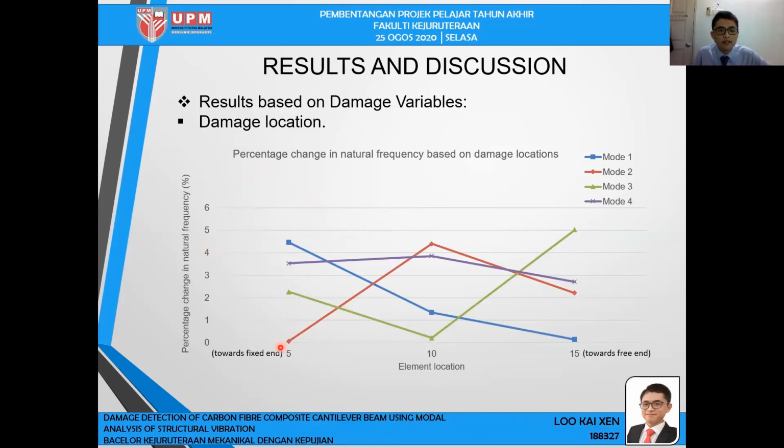What we can observe is that at element location 5, mode 1 is the most sensitive, element location 10, mode 2 is the most sensitive, element location 15, mode 3 is the most sensitive, and mode 4 is second most sensitive in all locations. Mode 1 natural frequency can be used to predict the damage location because when the damage is towards the fixed end, its changes in natural frequency is around 4.5%, and when it's at the middle of the beam, its changes is around 1%, and when the damage location is towards the free end of the beam, then the mode 1 natural frequency will detect less than 0.1% percentage change in the natural frequency.